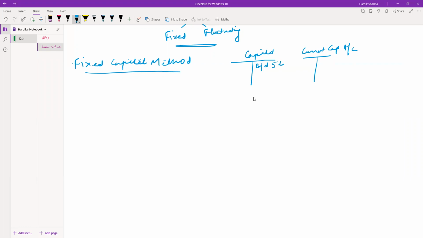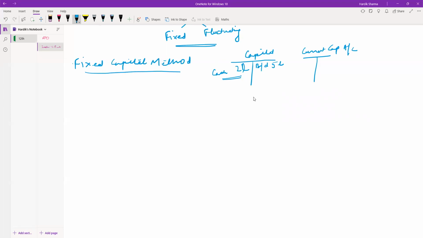This is permanent. It is not going to change unless that person withdraws money permanently, for example, 2 lakh rupees. So this is a permanent withdrawal.